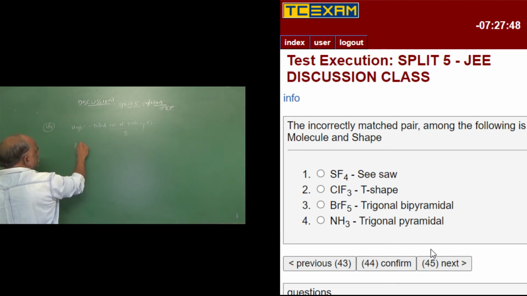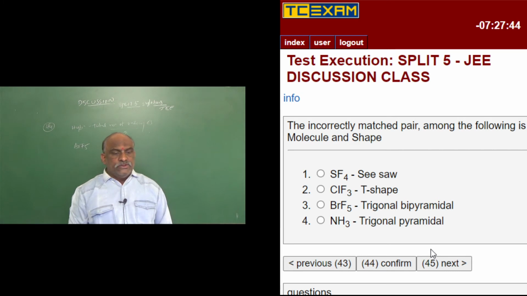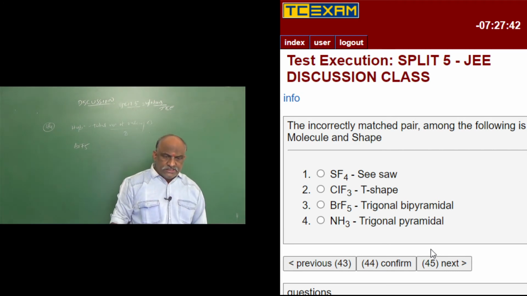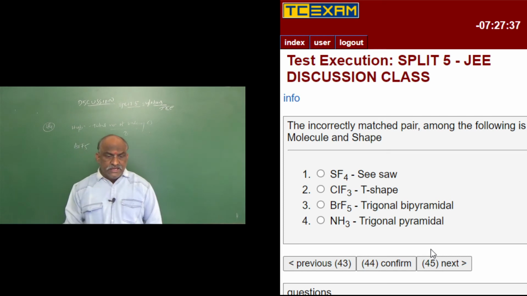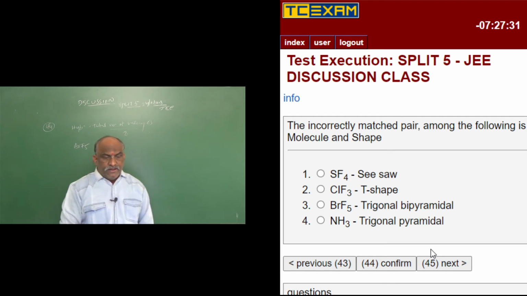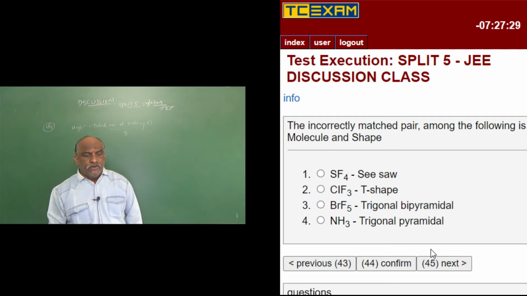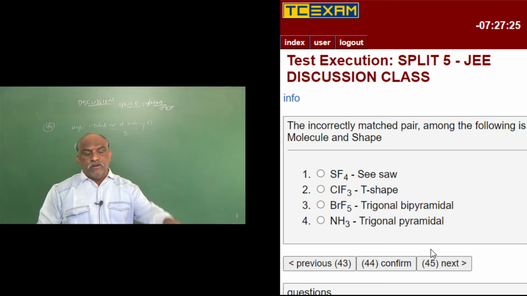SF4 is a seesaw shape, correct. ClF3 is T shape, correct. NH3 is trigonal pyramidal shape, correct, pyramidal only, not bipyramidal. And BrF5 is not trigonal bipyramidal.